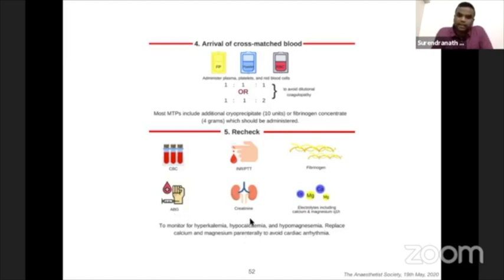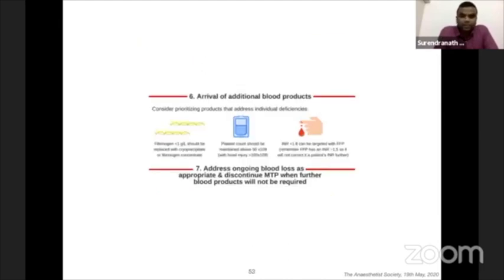Look for creatinine level because they may present with acute renal failure. And always check for two important ions, calcium and magnesium, because in massive transfusion, if you give more and more of RBCs, citrate toxicity can occur, leading to hypocalcemia and hypomagnesemia. And you should have adequate protocol to stop MTP also.